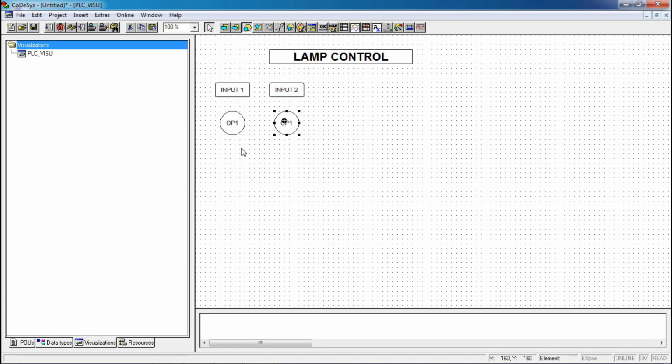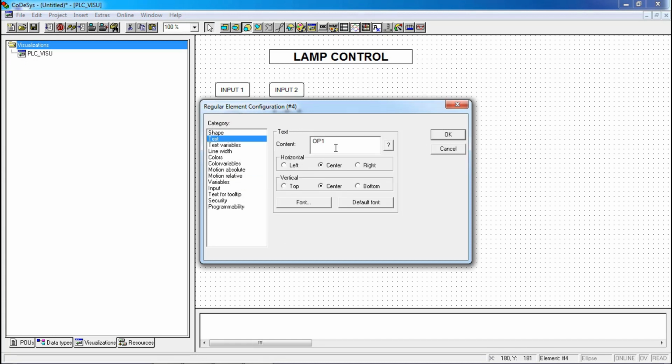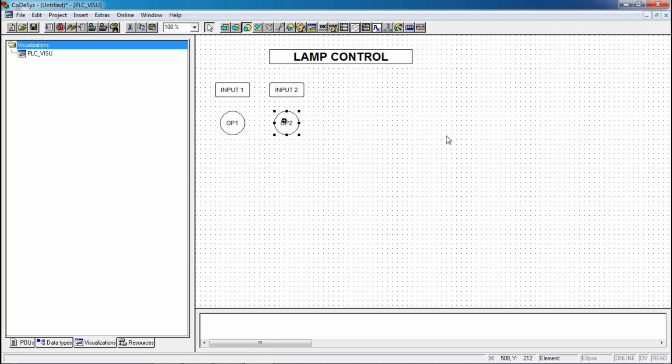In this element just change the variable from OP1 to OP2 and the text as well from OP1 to OP2. Click on OK.